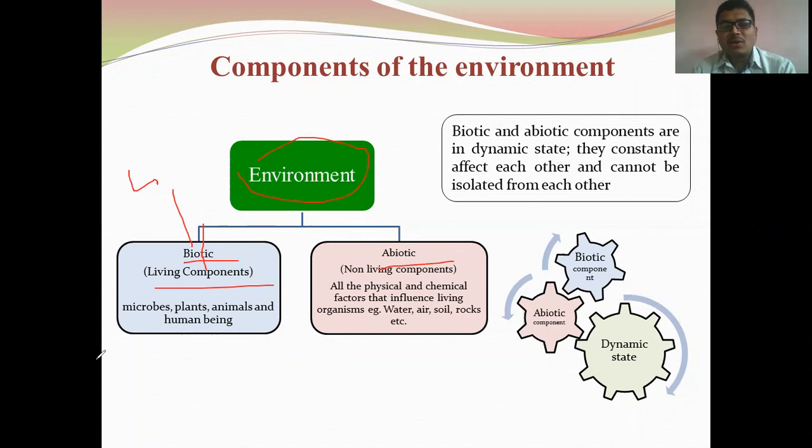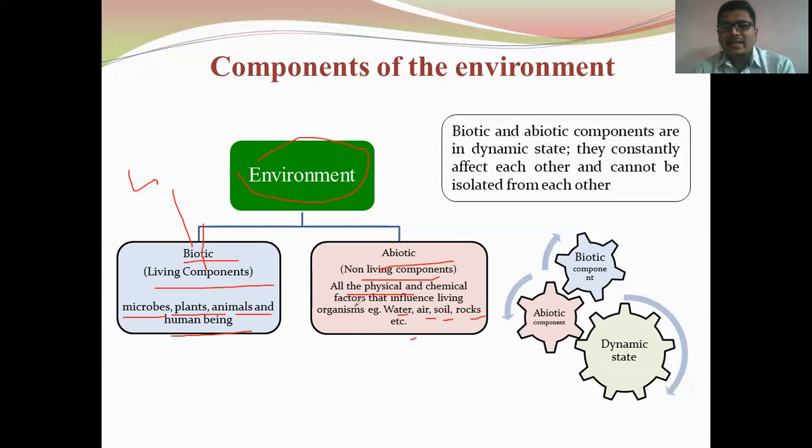So what are the living components, or what are the examples of living components? You can see microbes, plants, animals, and human beings are the components that are living things, and this is a biotic component. What are the abiotic components of the environment? You can see non-living components. Then what are the non-living components? Water, air, soil, rocks, etc. These are the non-living components, and it is also called the abiotic component.